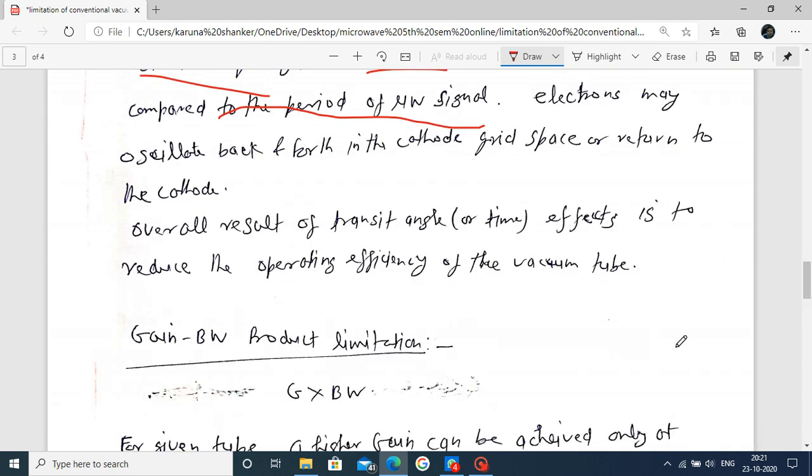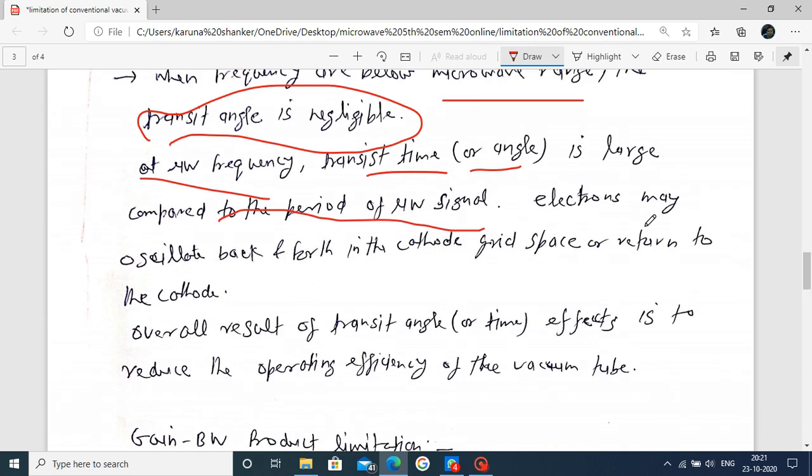Whatever moves from the cathode toward the anode goes back to the cathode side and does not reach the anode side.